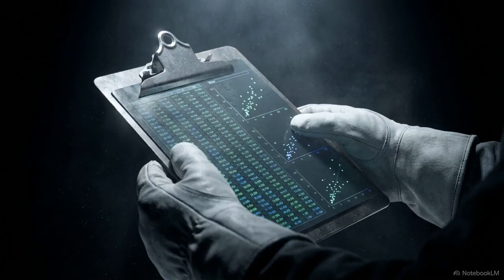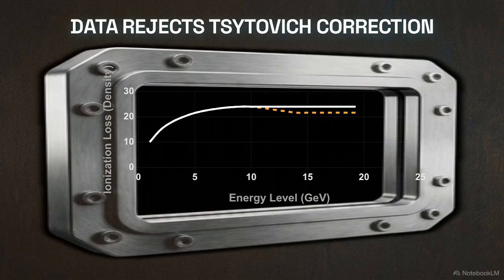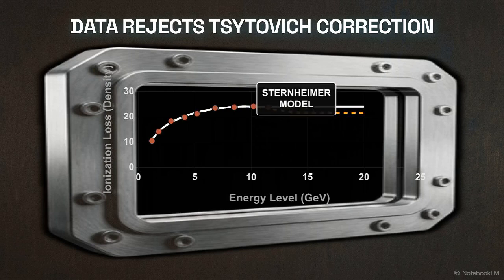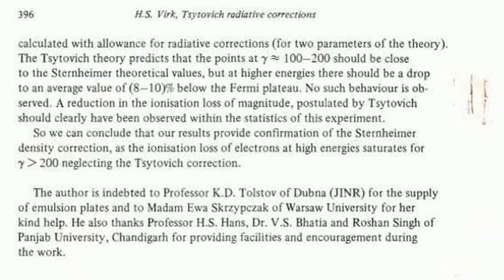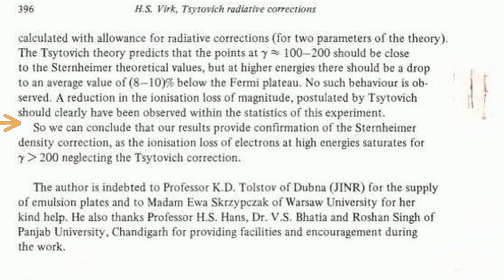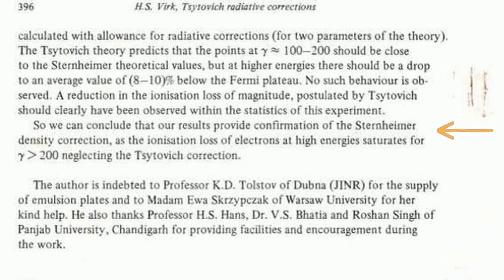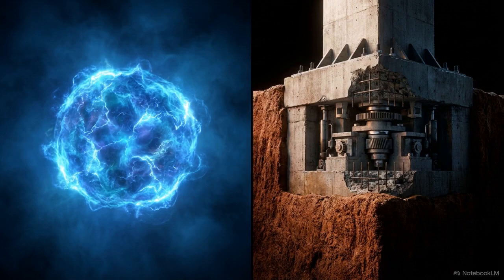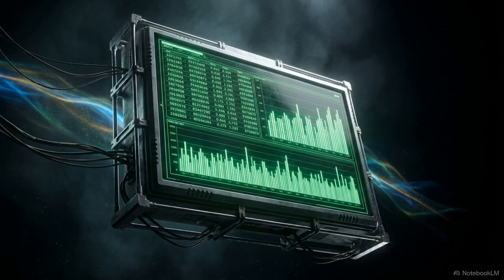We see the exact same demand for data-driven validation in theoretical physics, such as the intense investigation into Tsytovich's proposed radiative corrections for high-energy ionization loss. This document details the results of that investigation. The concluding text states clearly that the field data provided confirmation of the older Sternheimer density correction, and the newer Tsytovich theory was not observed at those high energies. Whether we are validating a new mechanical shadow force or confirming an older particle density model, true invention demands that we let raw data, and not assumptions, write the engineering rules.